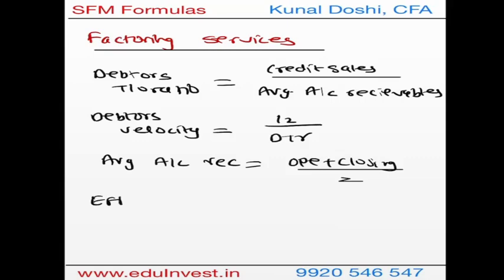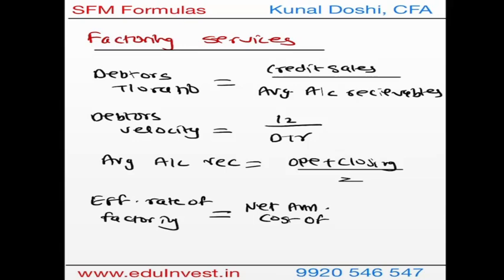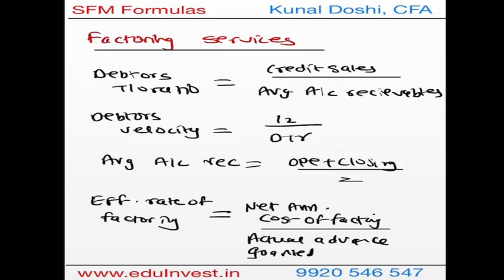Finally, you have the effective rate of factoring, which will be asked to you, and that effective rate of factoring is the net annualized cost of factoring, but this you will be dividing by the actual amount you have received. So the actual advance granted or actual advance disbursed to you, and this you will multiply by 100 in order to get the answer in percentage. So these are the formulas with respect to factoring services.